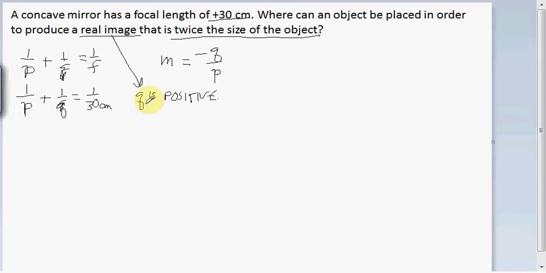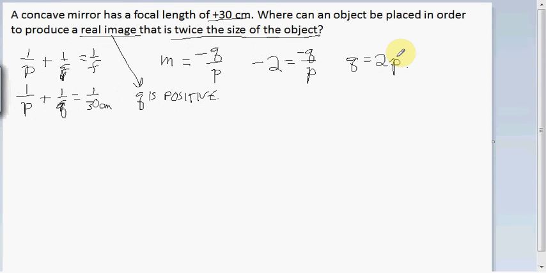Remember that the sign of q is one of the things that tells us whether the image is real or virtual. In this case, since the image is real, q is going to be positive, p is going to be positive, and so that means my magnification is going to have to be negative. So I know that minus 2, my magnification, is equal to minus q over p. The minus signs cancel, and I end up with q is equal to 2p.